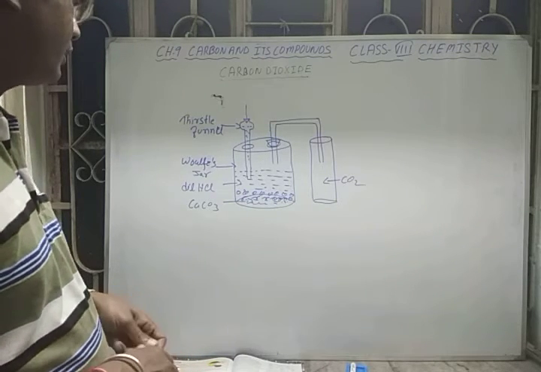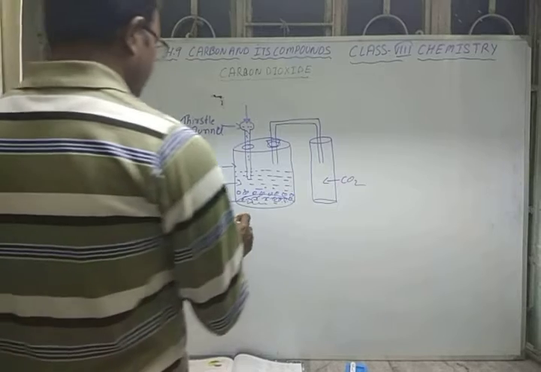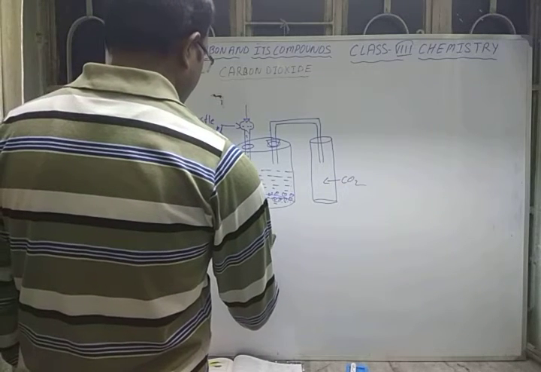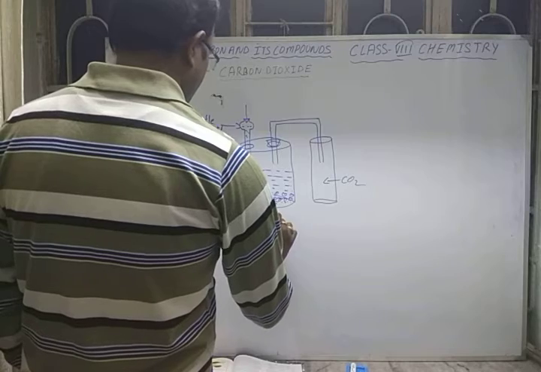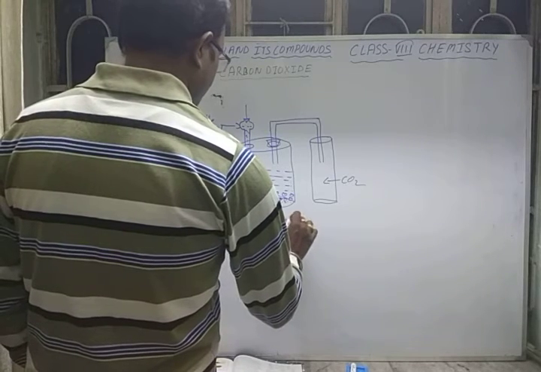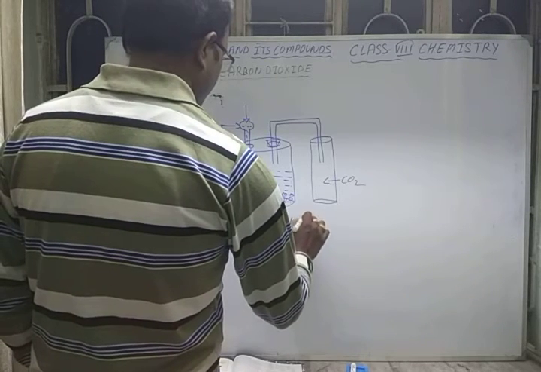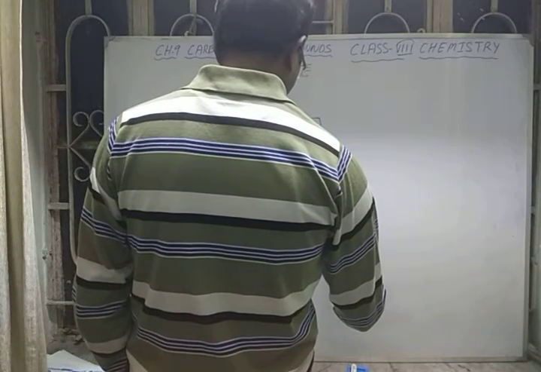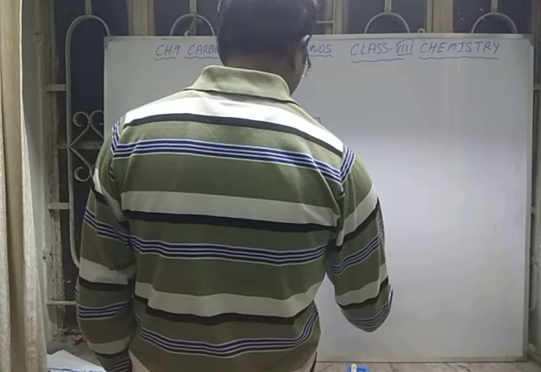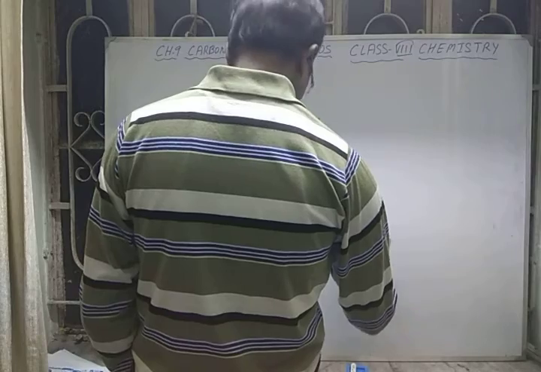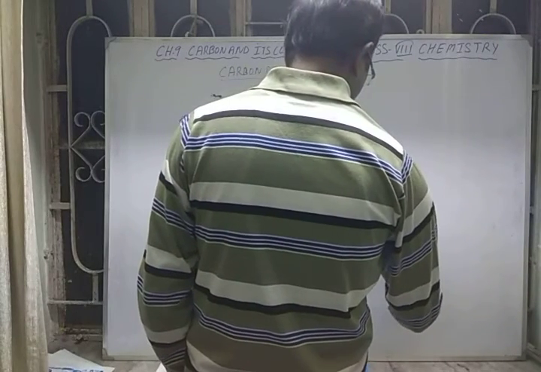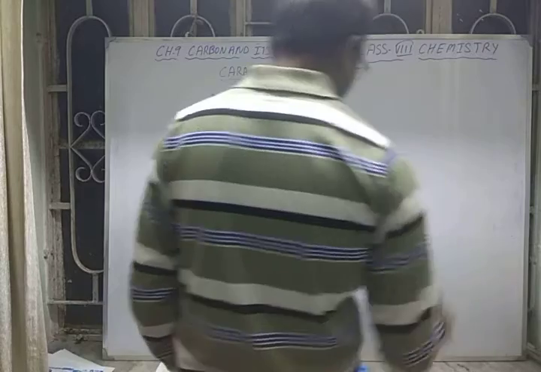So in this way you can get it. What will be the reaction that takes place? Calcium carbonate CaCO3 plus HCl, which is in dilute form, will give calcium chloride CaCl2 plus water plus carbon dioxide gas.